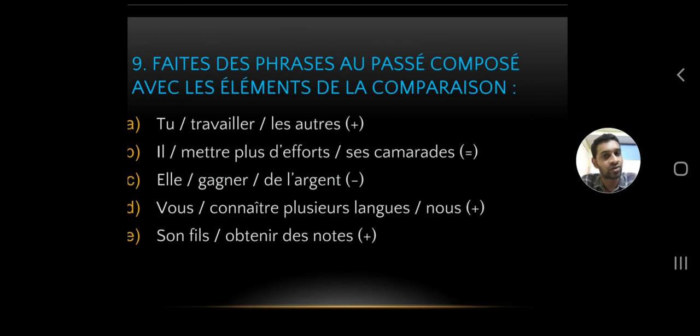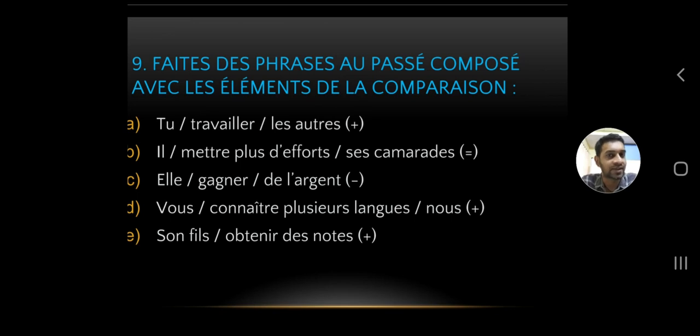Oui? Voilà. So you can say vous avez connu plusieurs langues que nous, or vous avez connu plus de langues que nous. So the last one. Son fils obtenir des notes. So again here you can see there is no comparison, so we no need to use que.